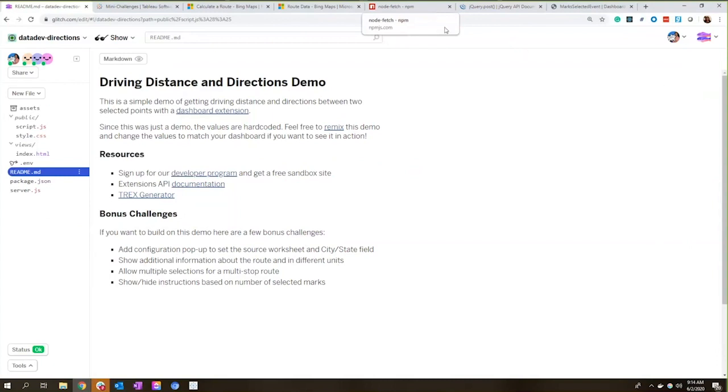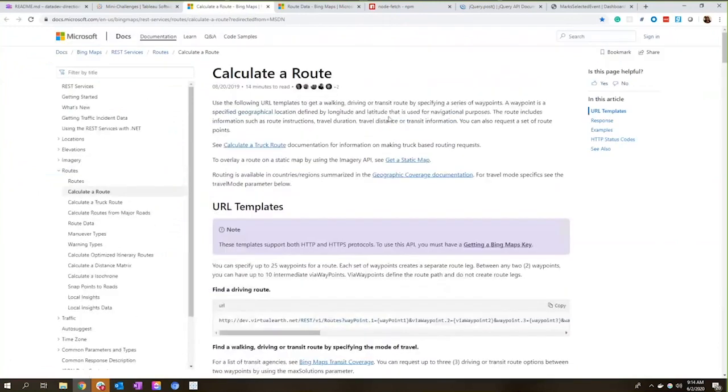Yeah. So we have a question on the Bing API: do you have any advice for someone who is just getting started with a new API that they might not be familiar with? Oh, great question. Yes. The first thing you need to do, of course, is take a look at the documentation.